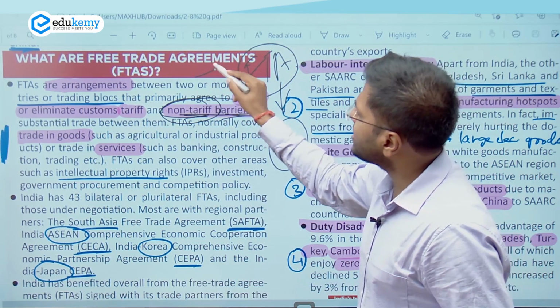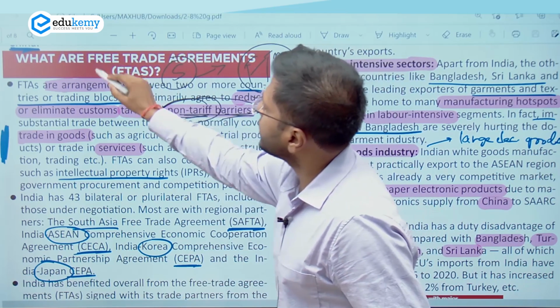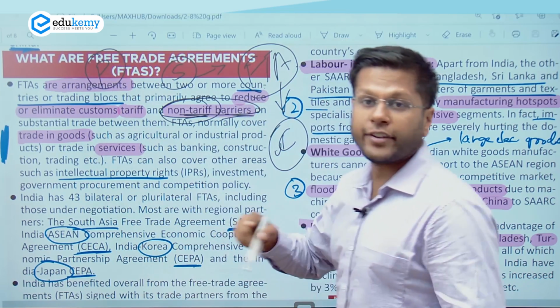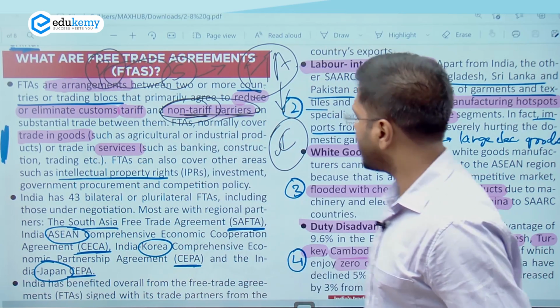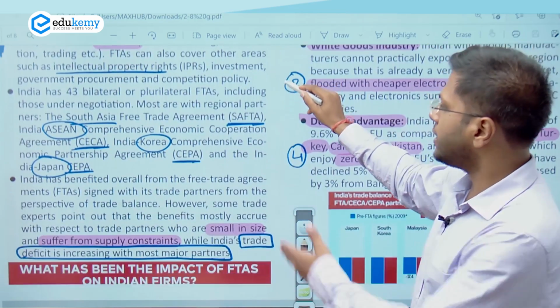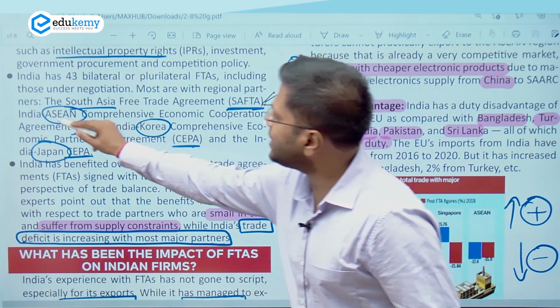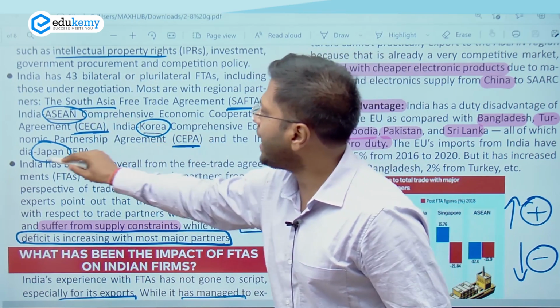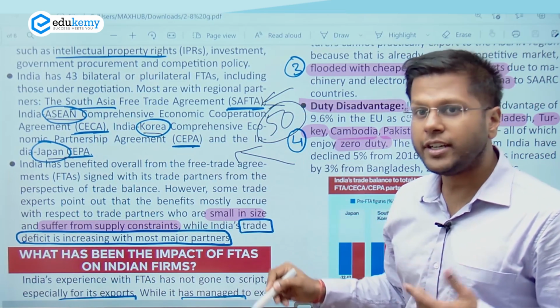See, the international trade of goods and then services and then free movement of persons. These are the various components of free trade agreements. So India has had many free trade agreements with many partners. This is what it says: the South Asia free trade agreement. Then we have one with ASEAN countries, Korea, Japan, etc. So we have got many trade agreements, but have they actually benefited India?